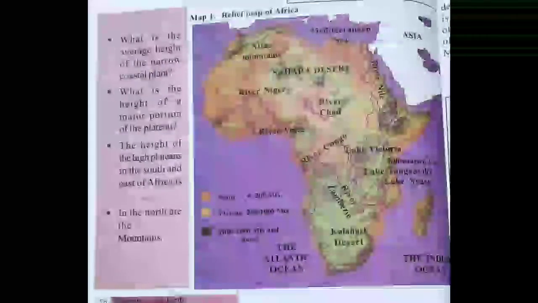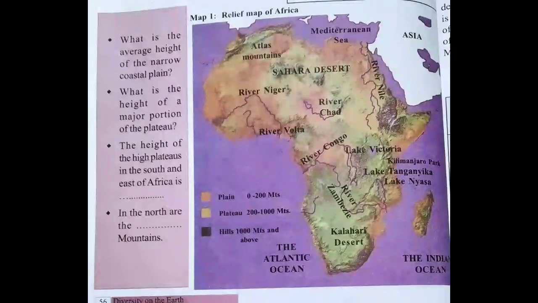Look at map 1 and answer the following questions. What is the average height of the narrow coastal plains? So this is a student activity. The map already shows some ranges of heights with different colors. With the help of these colors, you have to find the answers to the given questions.